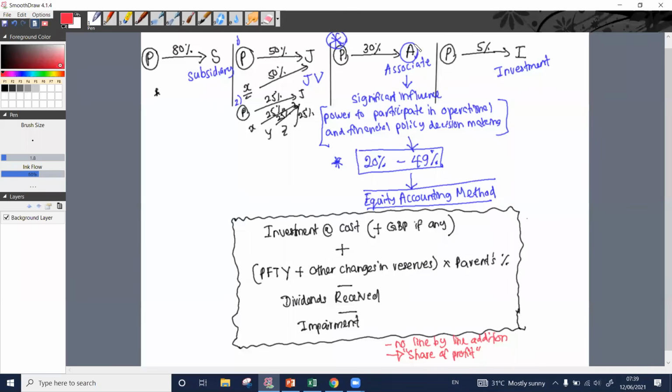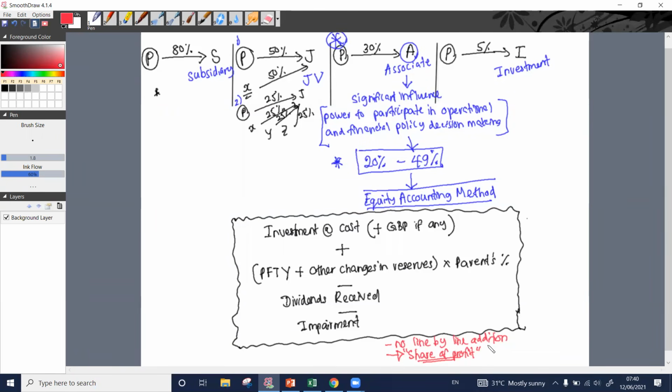When we invest in an associate and prepare the consolidated financial statements, mainly two things will appear. One is share of profit, in the consolidated statement of profit and loss. That share of profit figure is what we need to recognize.